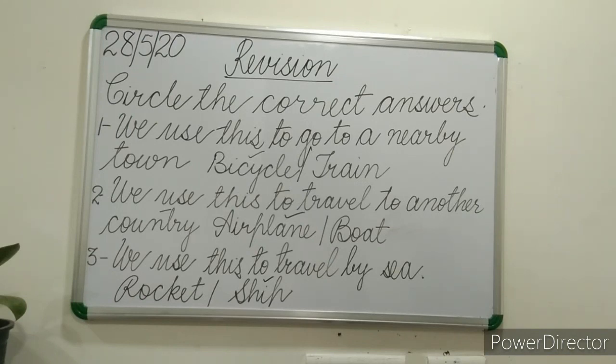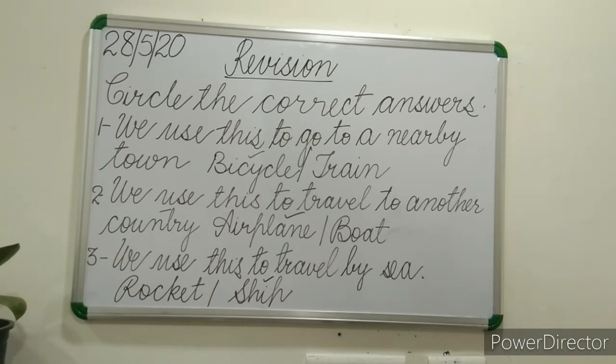Number 3. We use this to travel by sea. Options are rocket, ship. And what is the answer? Yes, ship.